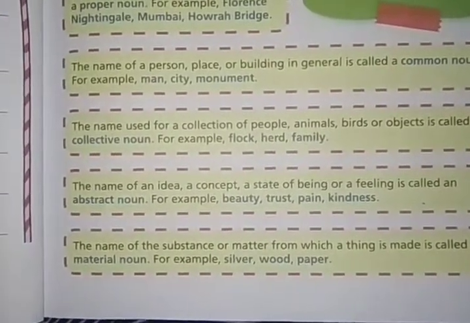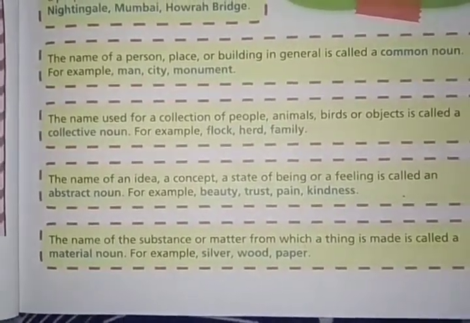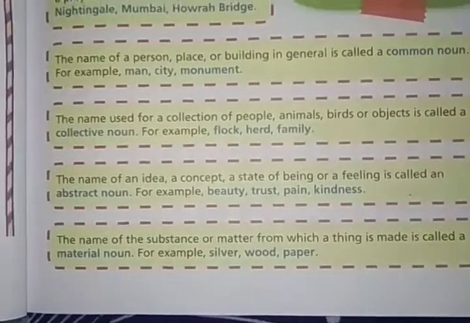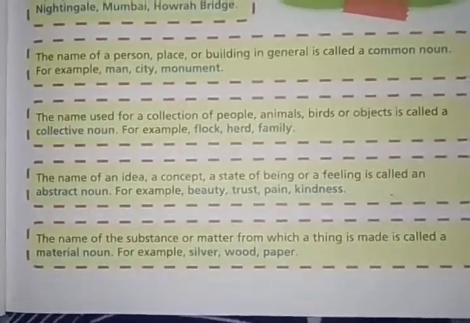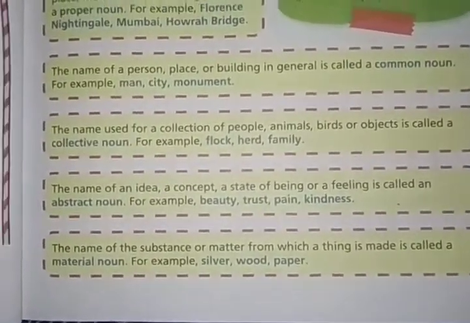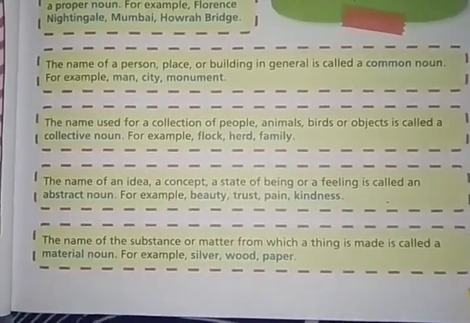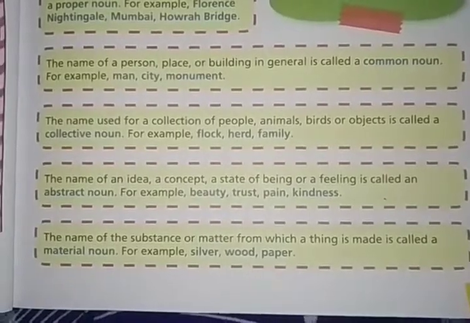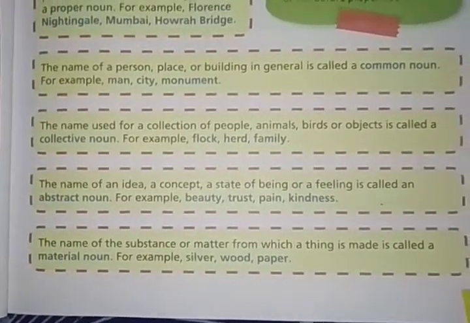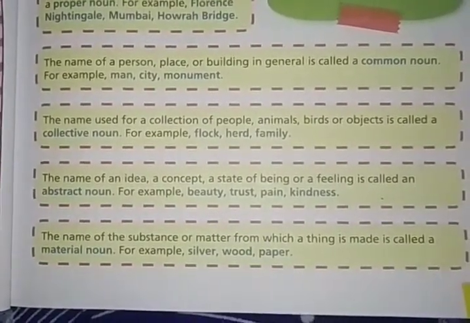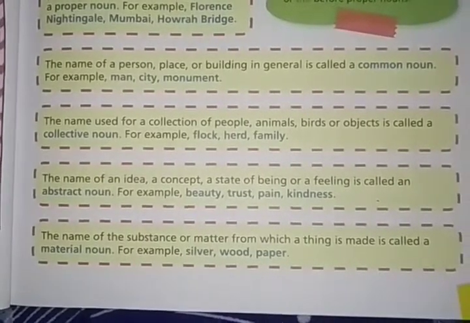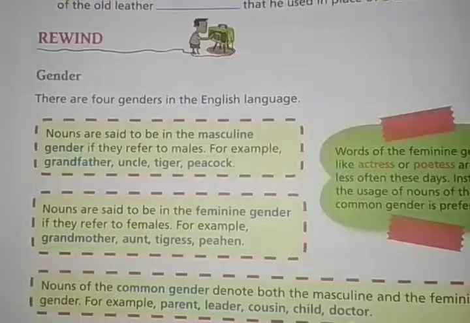The name of a feeling is called an abstract noun. And a material noun means the materials, or the substance or matter, which are used to make another thing. That is called a material noun.